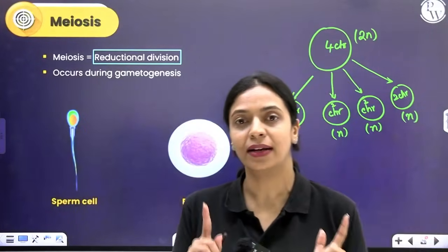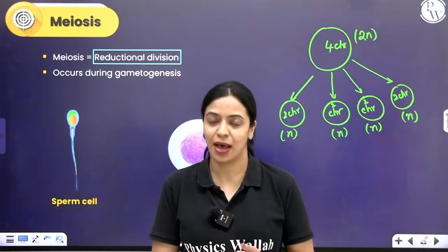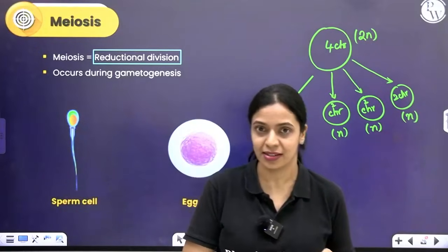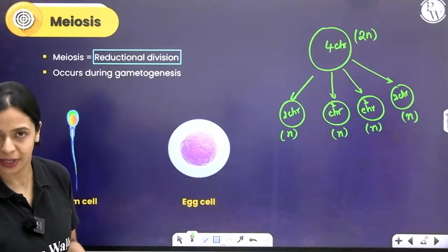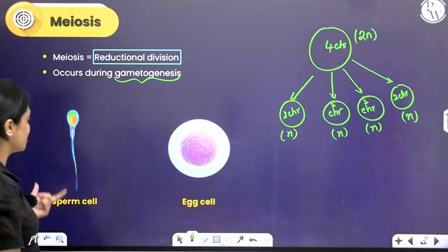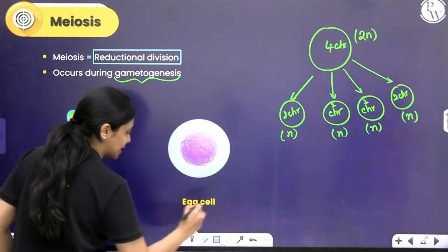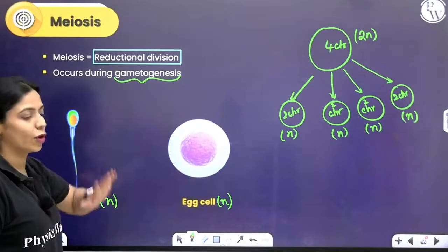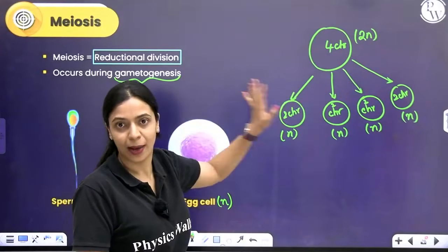When does this kind of cell division happen? Previously, we learned that mitosis happens in somatic cells during growth and repair. When does meiosis happen? Meiosis happens in generally sexually reproducing organisms during the formation of gametes. Let's take humans for example. The process of gamete formation, we call it gametogenesis. In males gametes are formed, sperms are formed, and in females the egg cell is formed. Both the sperm cell and the egg cell, in general, gametes are haploid, right? So during the formation of haploid gametes, a diploid cell will undergo meiosis and form the haploid gametes.